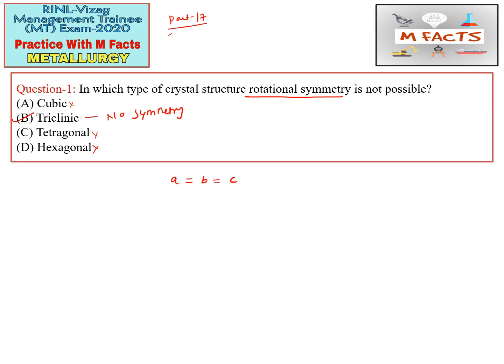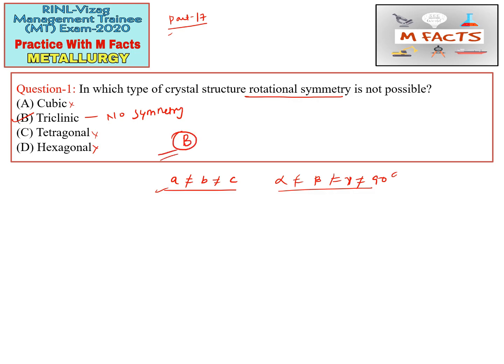And this is unique in the sense that they are like that: a does not equal b, does not equal c, alpha does not equal beta, does not equal 90. So that is other than 90 degrees, and everything is different. All of a, b, c are different, and all of alpha, beta and gamma. So for this question, option B is correct.